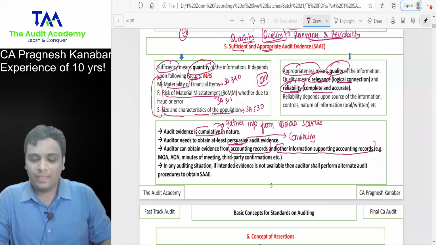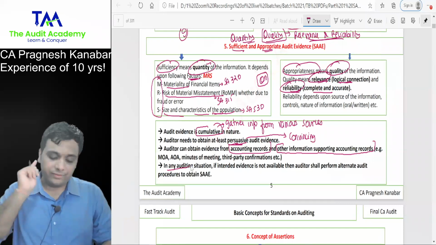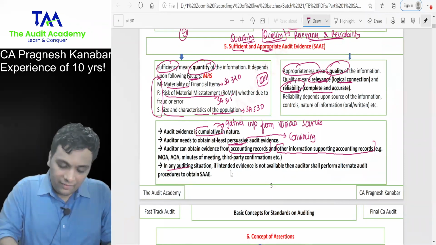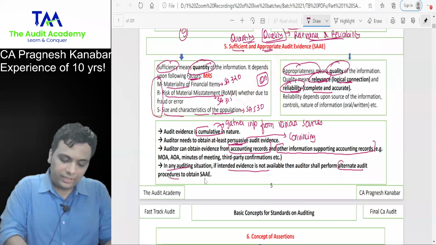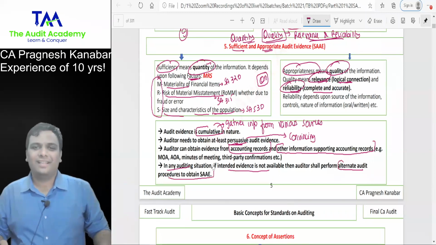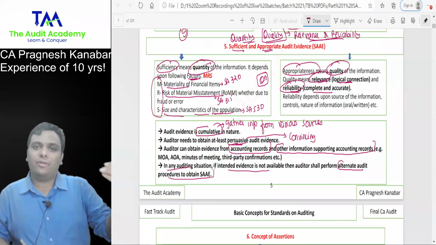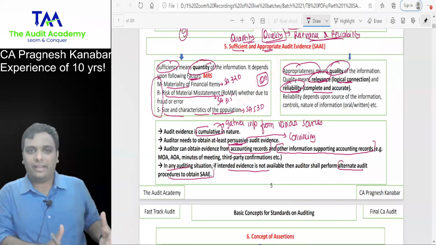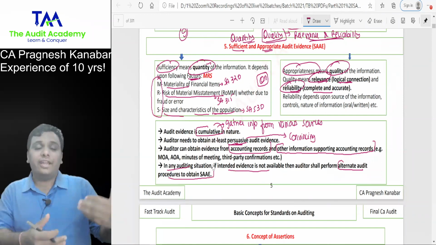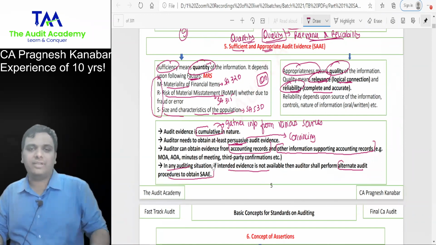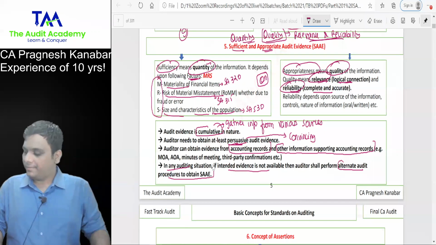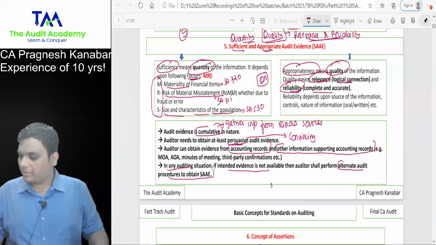So in any auditing situation, if intended evidence is not available, then the auditor shall perform alternate audit procedures. If you do not receive reply from the debtor, we don't skip that debtor, right? We will try to verify it from the ledger, from the other evidences, from the invoices, from the bank statements. Yes, performing alternate audit procedures.